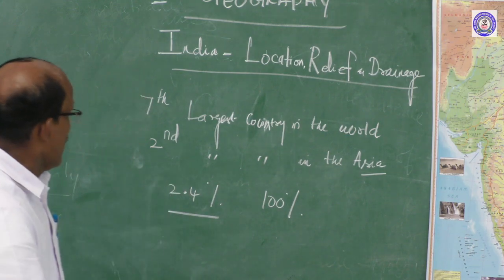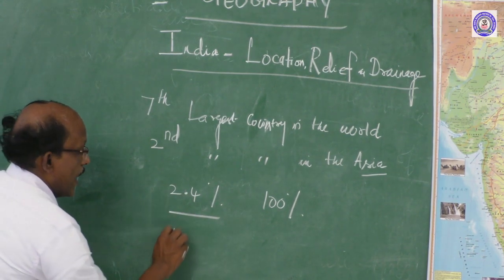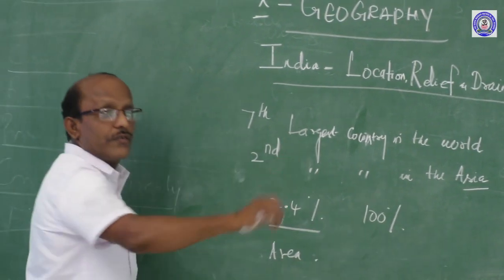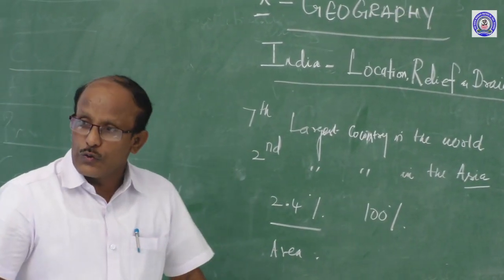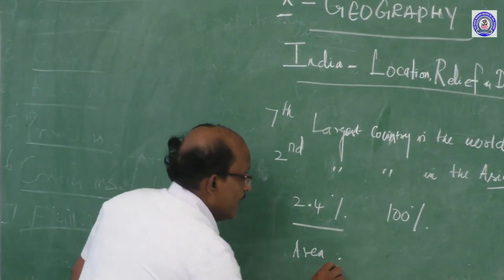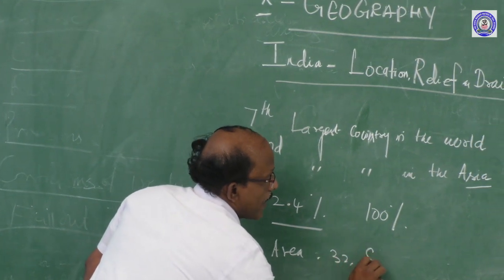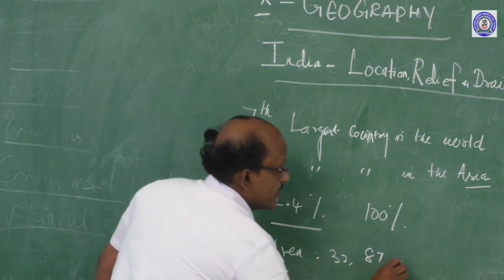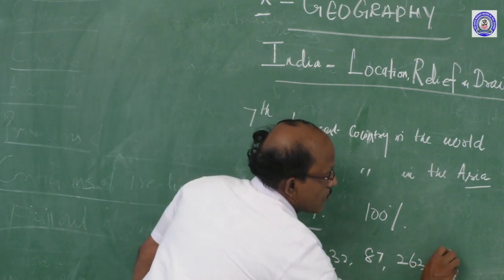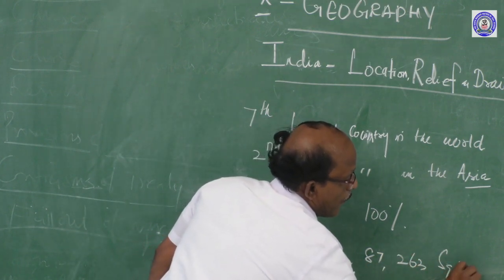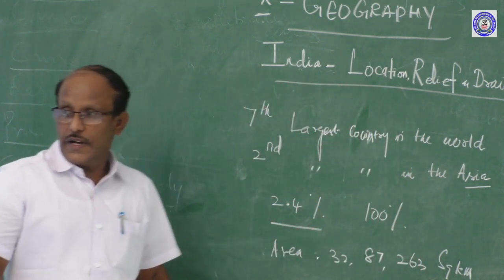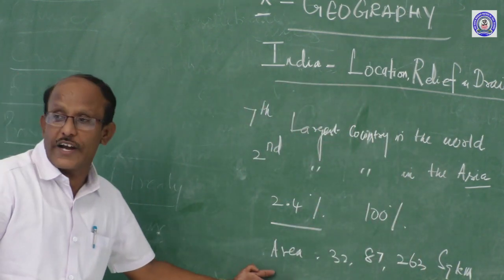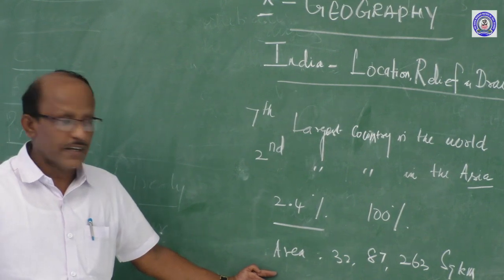What is the total area of our country? That is 32 lakhs 87,263 square kilometers. It is the total area of our country.